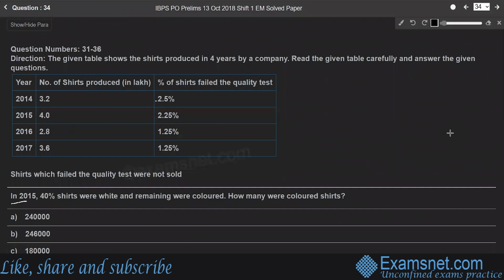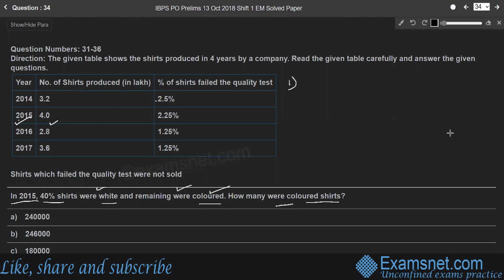Question 34. In 2015, 40% of shirts were white and the remaining were colored. How many were colored shirts? Consider 2015: the total number of shirts produced is 4 lakh. In that, 40% shirts were white. So let us find the number of white shirts and the number of colored shirts. We have to find how many were colored shirts. Total number of shirts minus white shirts gives the number of colored shirts. That will be the answer.